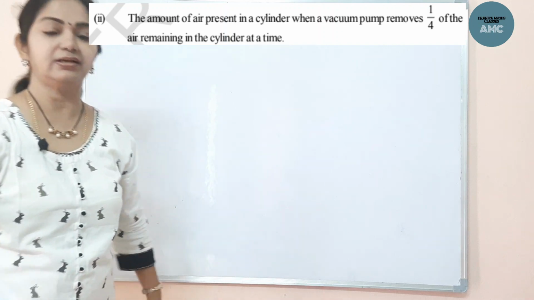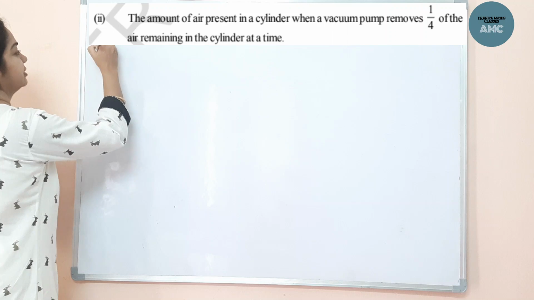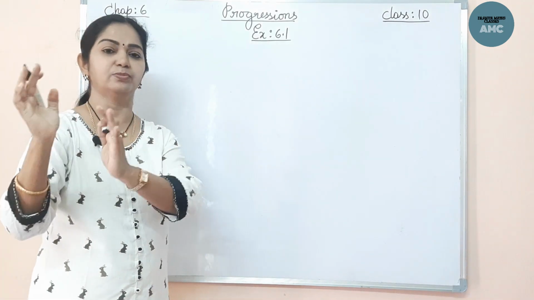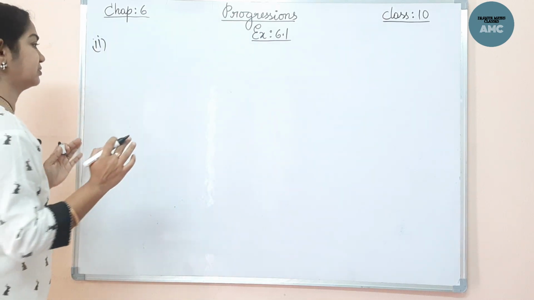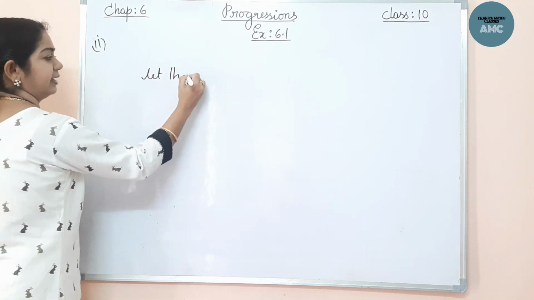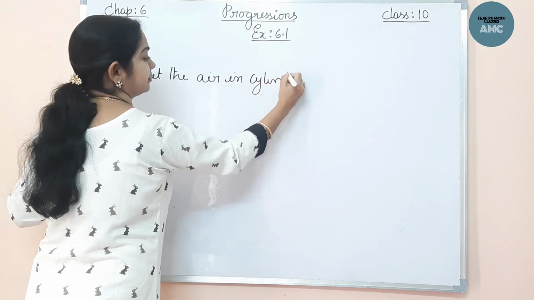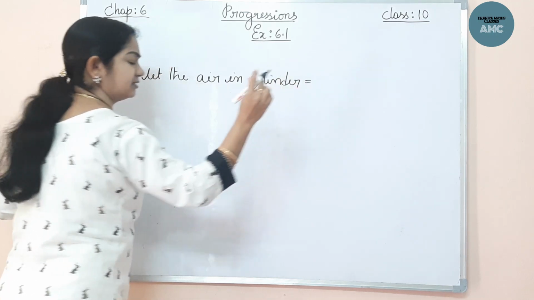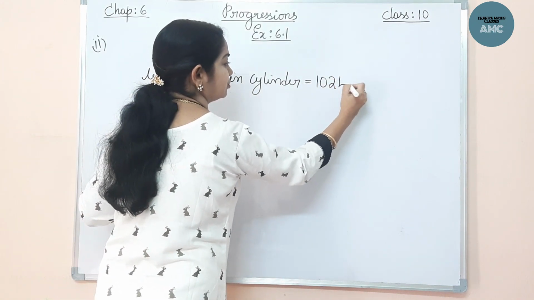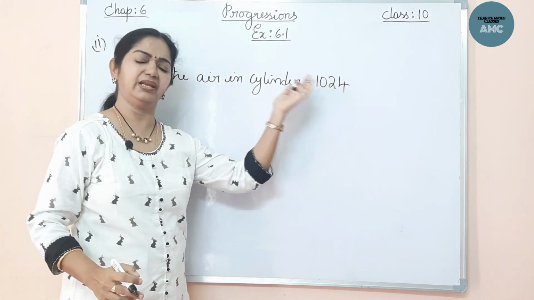Now the terms are not given here. Let us suppose some value. The cylinder is filled with so and so cubic cms or cubic liters or something. Let the complete air in the cylinder be one specific number. Because the numbers are not given, I'll take 1024. It is easily divisible by 2, so that I have taken 1024. Any number you can take.